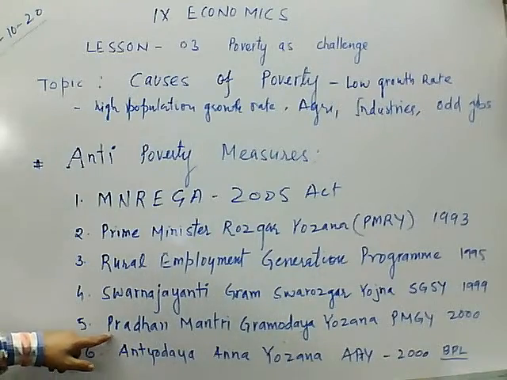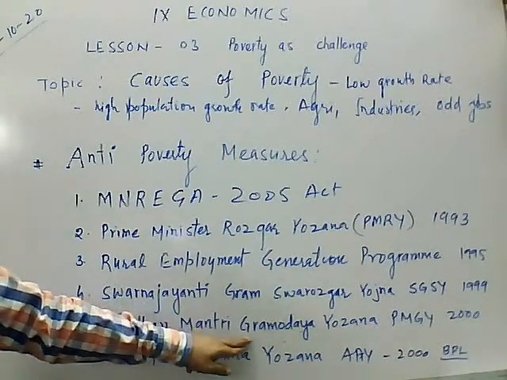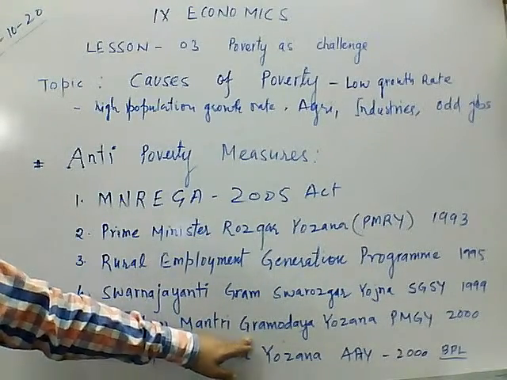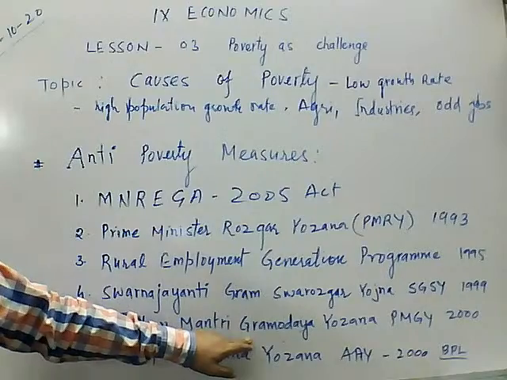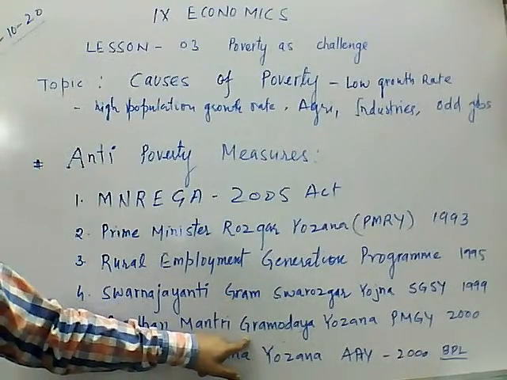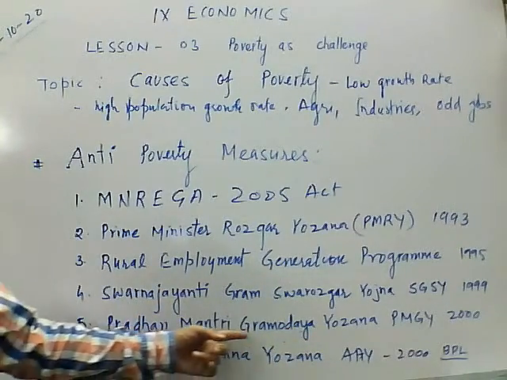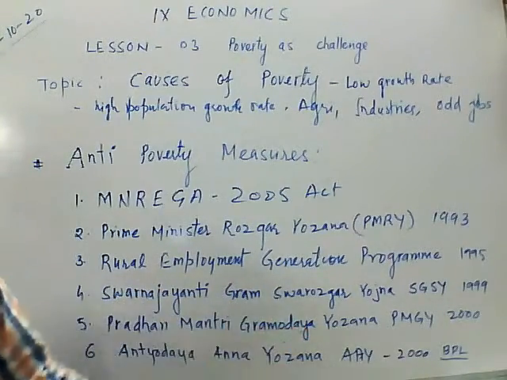Another, fifth one, Pradhan Mantri Gramoday Yojana. Gram means villages, Uday means rise, so how to develop the villages was highlighted in this Yojana.